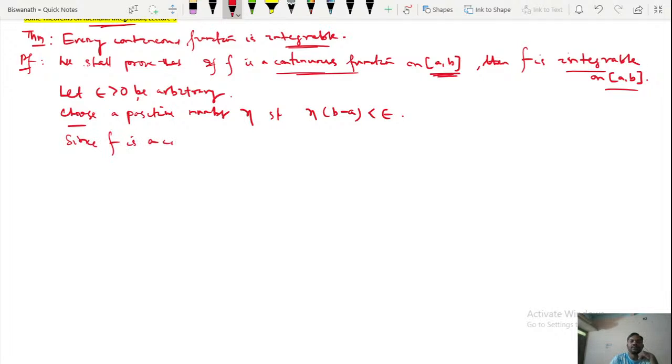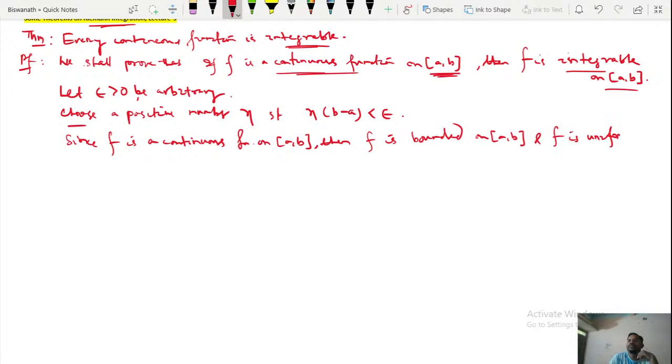Since f is a continuous function on closed [a, b], we have a theorem that says that if f is continuous on closed [a, b], then f is bounded on closed [a, b] and f is uniformly continuous on closed [a, b].